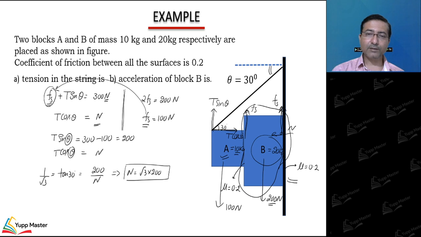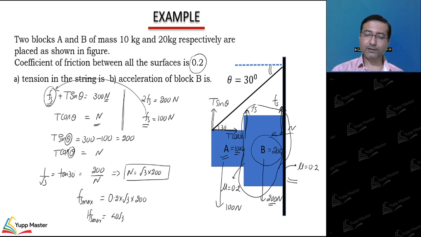If I have the normal reaction, I can find out the maximum static friction it can offer. F static max is mu, 0.2, into 300 into 200. So I can see 40 root 3.